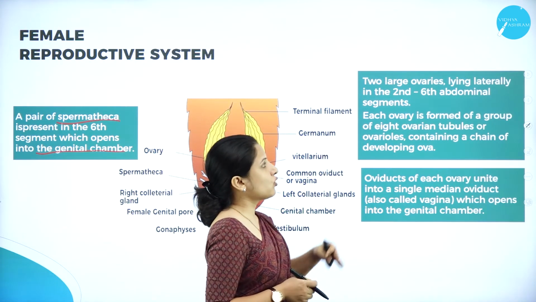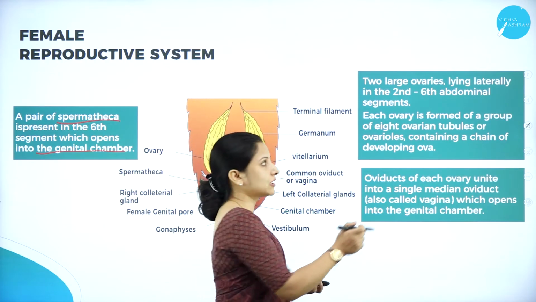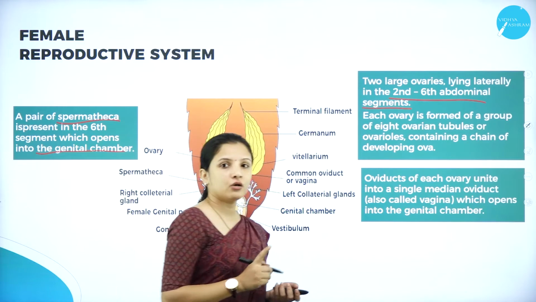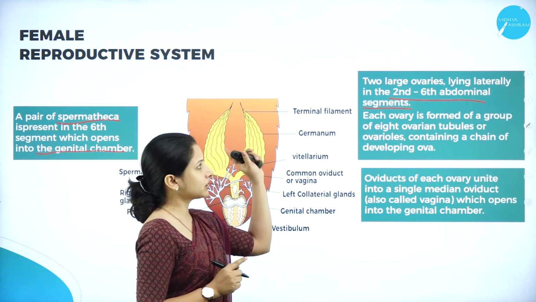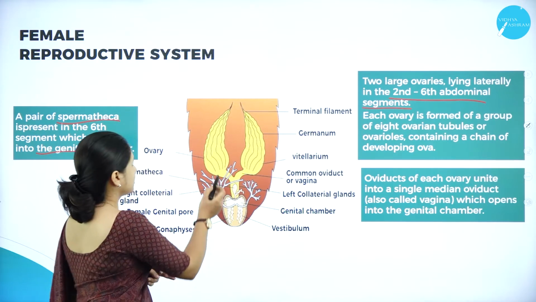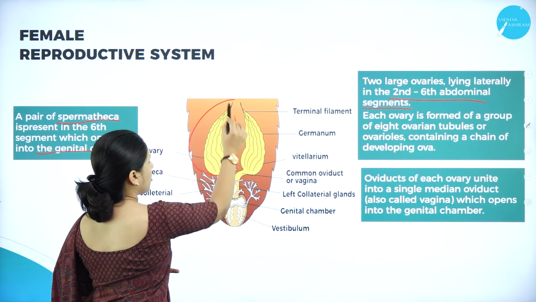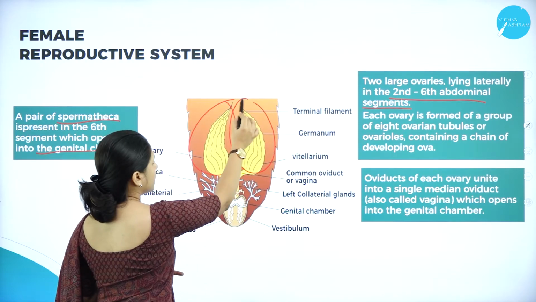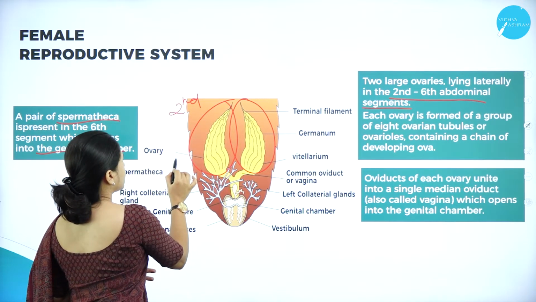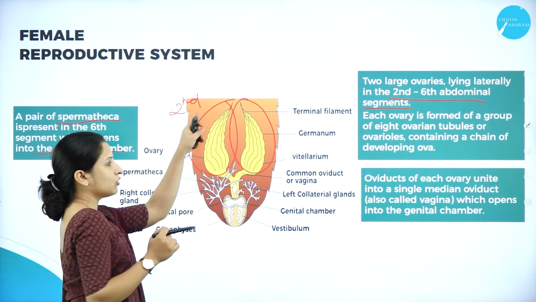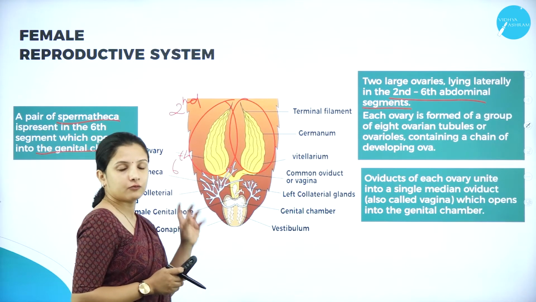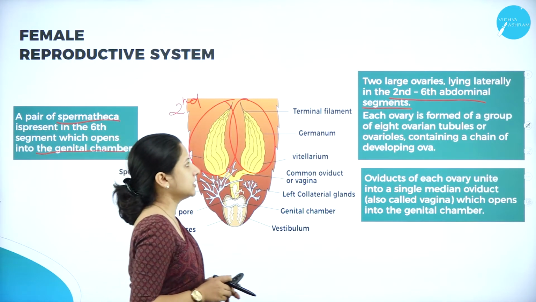here two large ovaries are present, which extend from the second to the sixth abdominal segment. I'm talking only about the abdominal segments, so it is present in the abdomen. You can see here, this is one ovary and this is one more ovary. These ovaries extend from the second segment up to the sixth segment. The ovaries are present as a pair, one ovary on each lateral side.